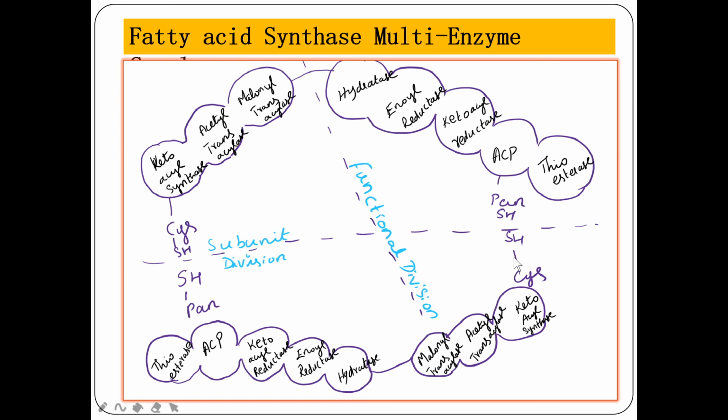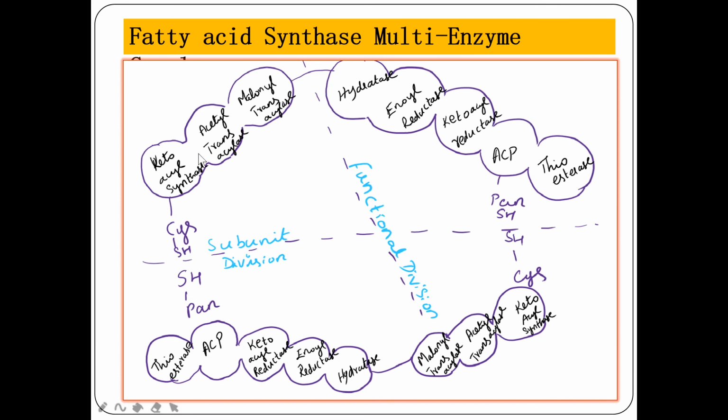So here this pan SH and cysteine SH form two arms of this enzyme complex. Cysteine SH is the acceptor for the acetyl group.